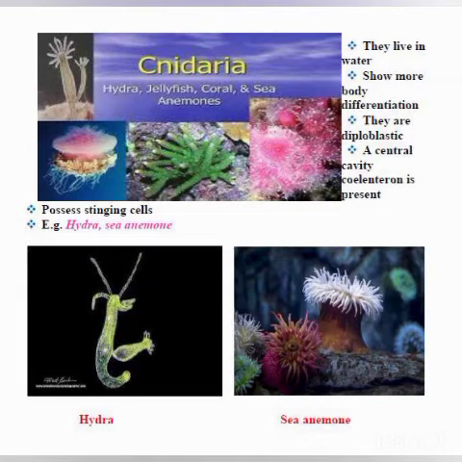Here, the respiratory, circulatory and excretory organs are absent. Nervous system is primitive, has only network of cells. You can see here in coelenterate, in hydra, even in sea anemone you can see.